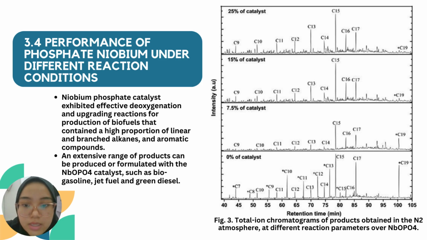Niobium phosphate catalyst exhibited effective deoxygenation and upgrading reactions for production of biofuels that contain a high proportion of linear and branched alkanes, and also aromatic compounds. An extensive range of products can be produced or formulated with the niobium phosphate catalyst, such as biogasoline, jet fuel, and green diesel.